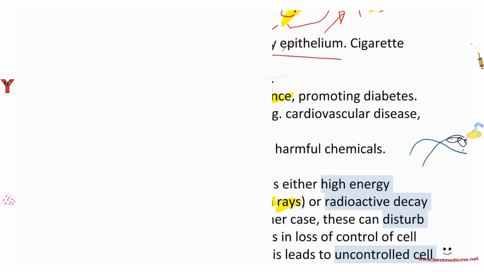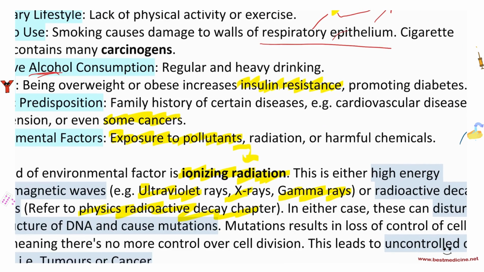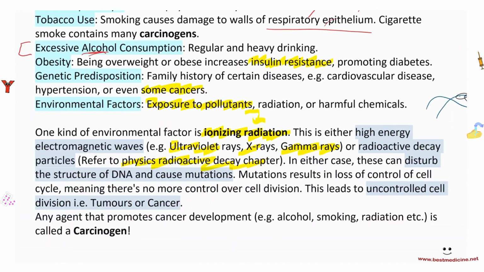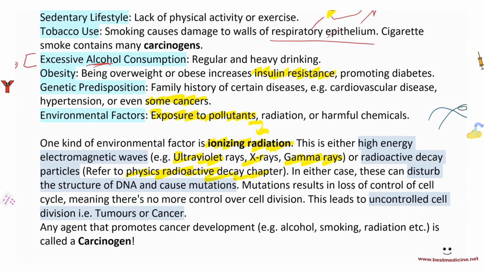So very simple. All in all, what you're going to get is uncontrolled cell division. When you have uncontrolled cell division, you have cells that are suddenly dividing all of a sudden and forming a mass. And that mass is called a tumor. Okay? So that's called a tumor.